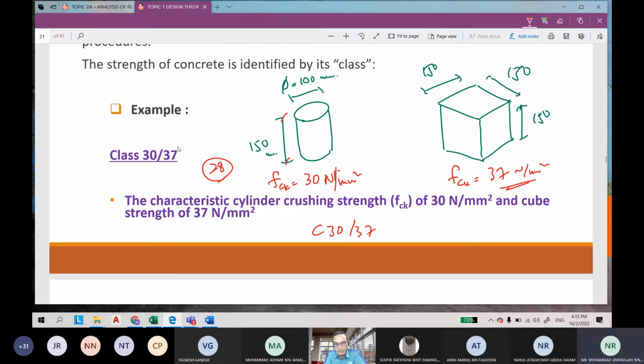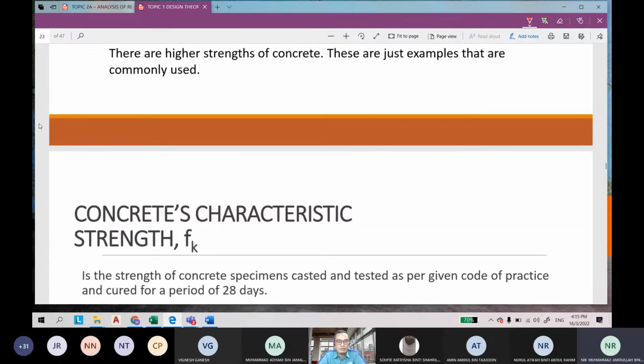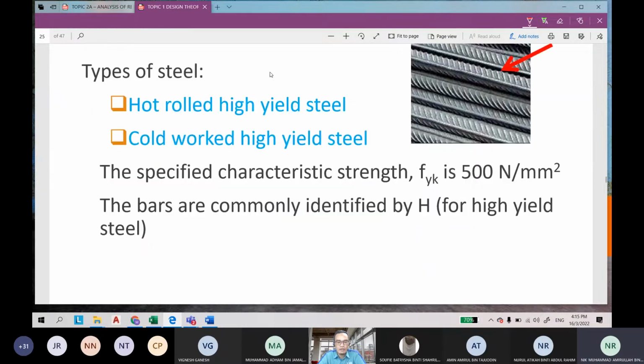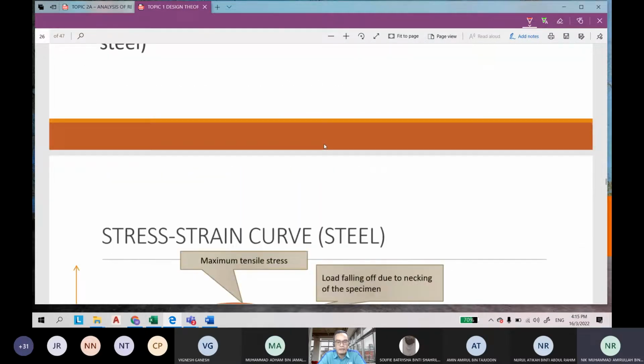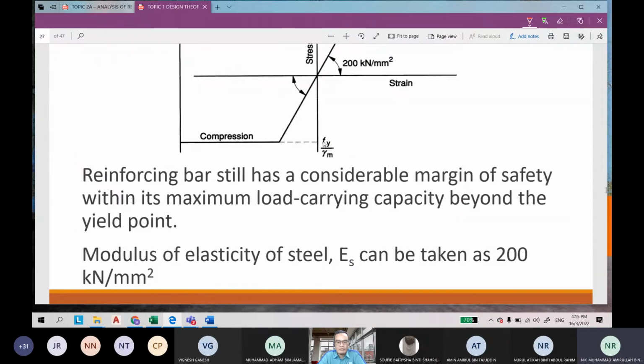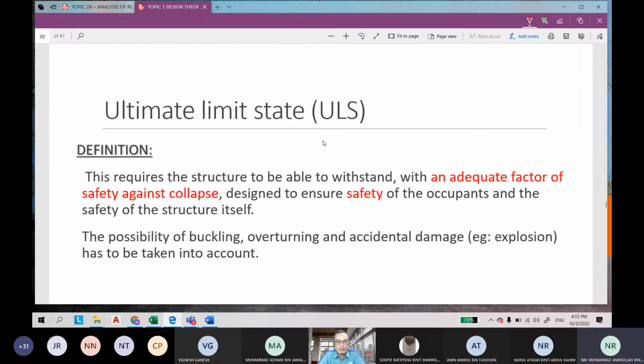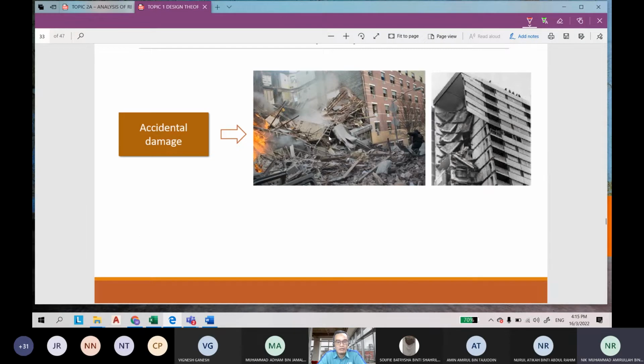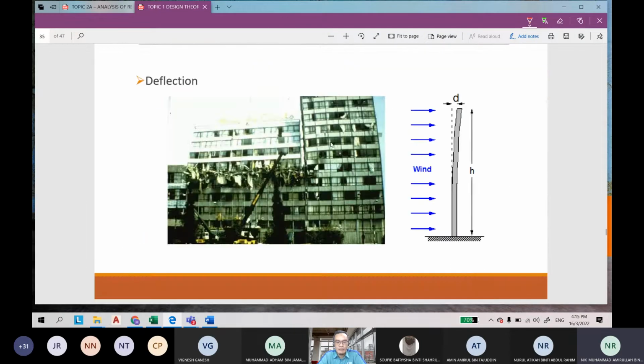So you must not get confused, because we will use a lot of concrete strengths. This one is from the code of work. I believe you know. One more question is about the beam.